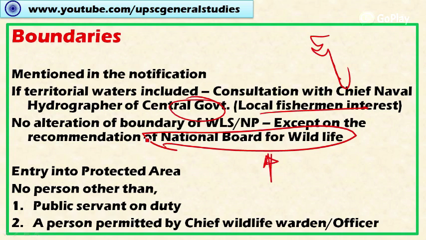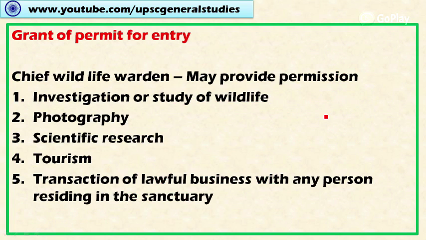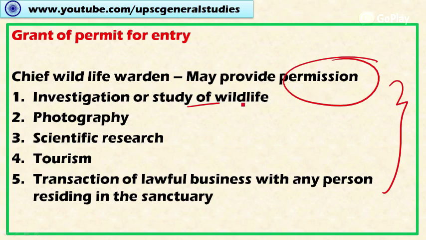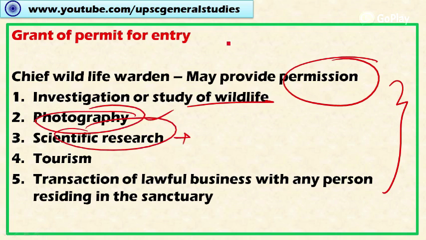The entry into the protected area, that is the wildlife sanctuary and national park, is regulated, and no person other than a public servant on duty or a person permitted by the chief wildlife warden or the equivalent authority is allowed within the protected area. On certain occasions, the grant of a permit may be provided. The chief wildlife warden may provide permission for investigation or study of wildlife, photography, scientific research of the forest ecosystem as well as flora and fauna, tourism, and transaction of lawful business with any person residing in the wildlife sanctuary, for example tribals or forest dwellers.